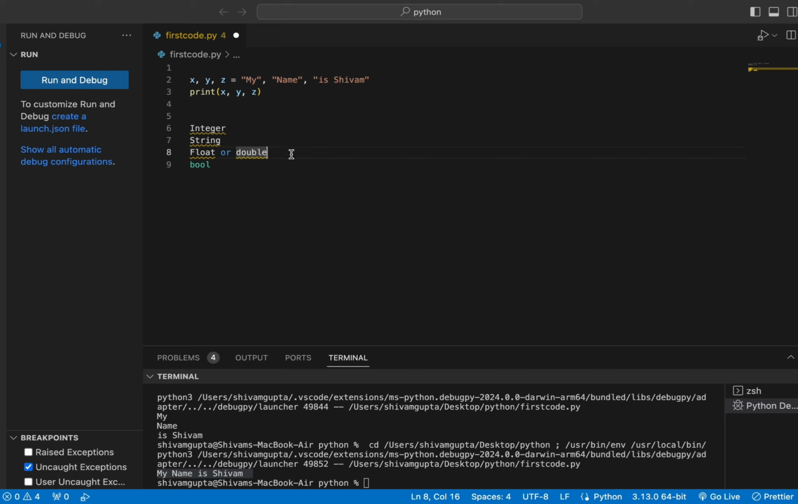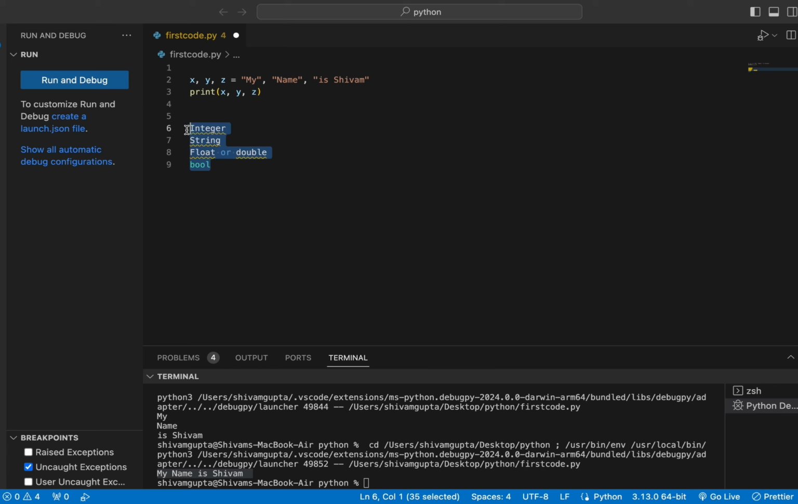Now I haven't taught you till now what a bool is. A bool is something where we store two values, which are false and true. If the case is true, we show true, and if the case is false, we show false, by using the boolean type. So these are the four main data types that you will mainly learn in Python: integer, string, float or double, and boolean.